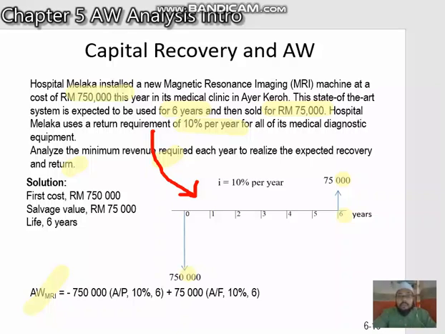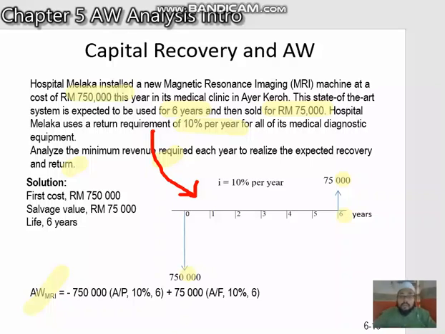Okay. What is the interpretation? If the clinic cannot recover the capital recovery every year, it means the clinic cannot generate profits. Why?